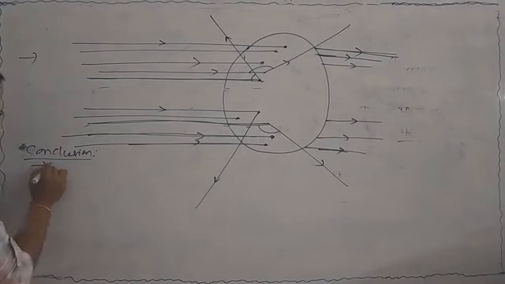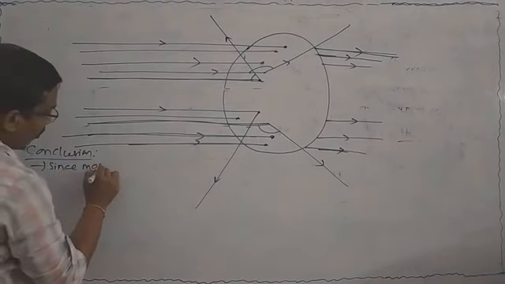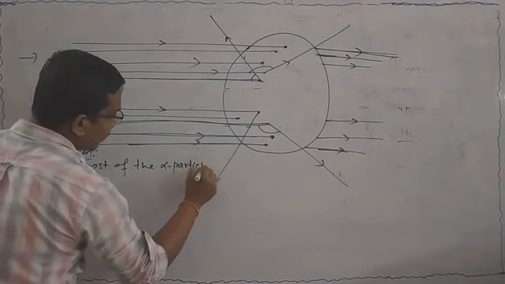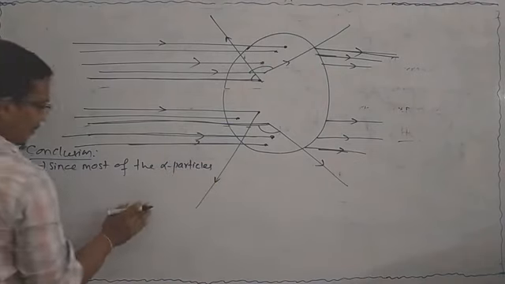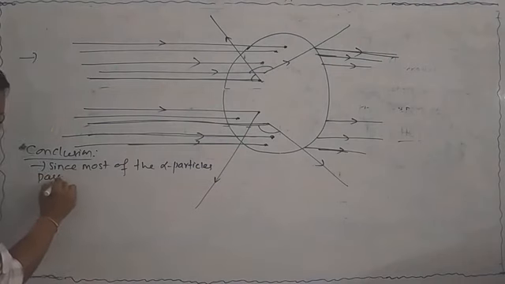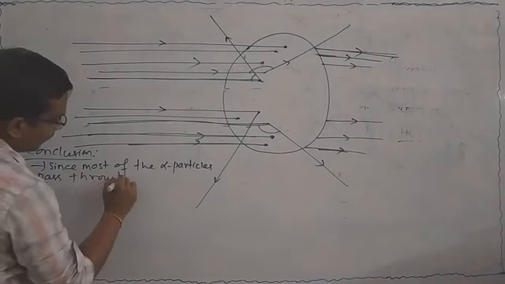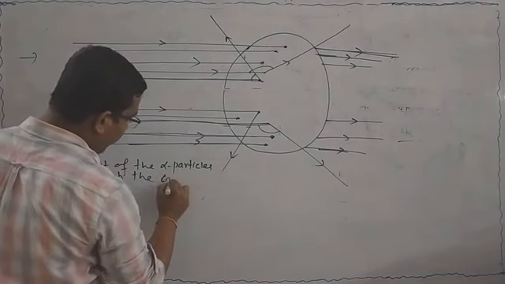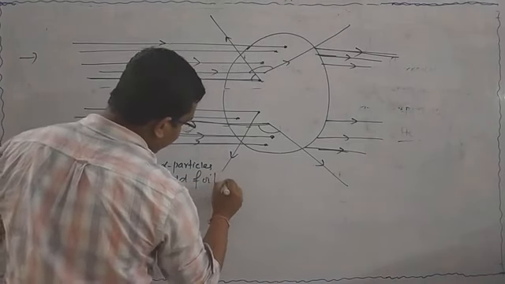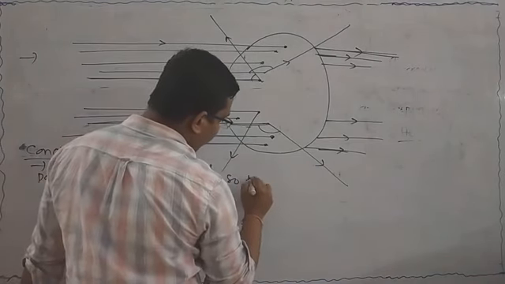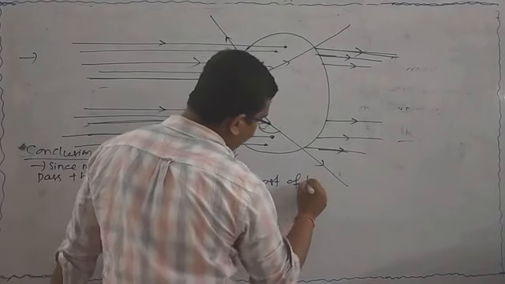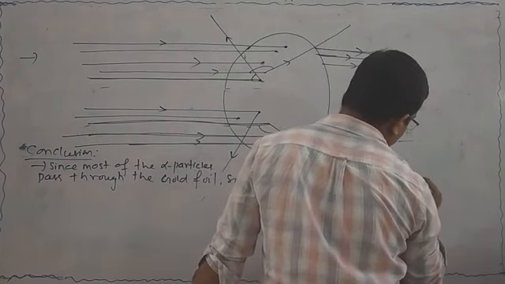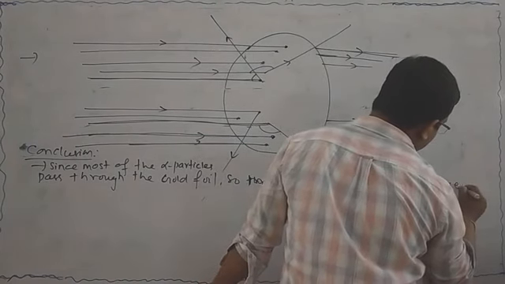Since most of the alpha particles pass through the gold foil, most of the part of the atom is empty.